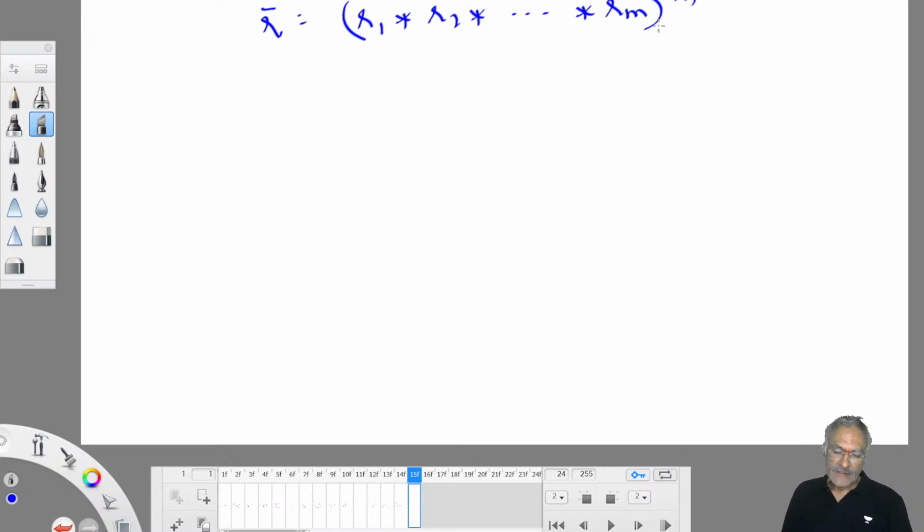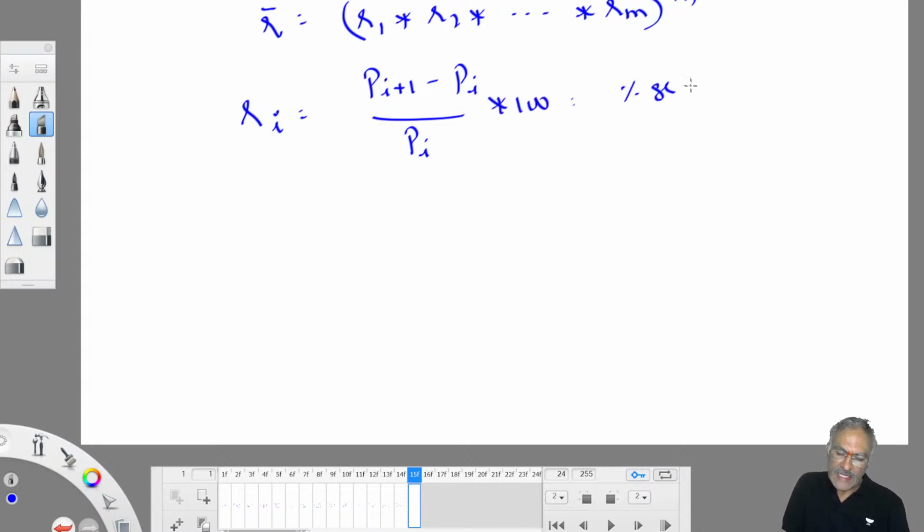If the R bar value is already given, it is well and good. No need of working out, no need of census data. Straight away you can substitute in the formula. P0 is the same thing. How to work out R values? This R at any point of time is equal to the percentage increase in population. Ri is equal to (Pi plus 1 minus Pi) by the original population into 100. This is nothing but the percentage increase in population between two successive time periods.